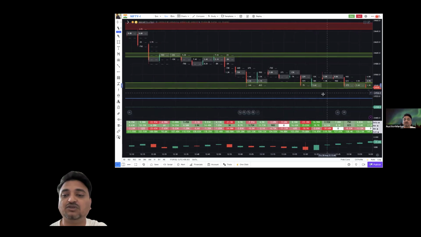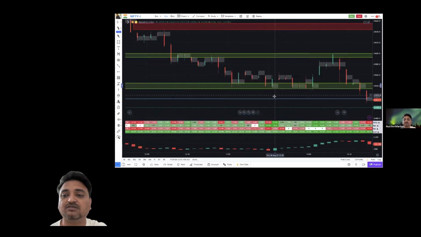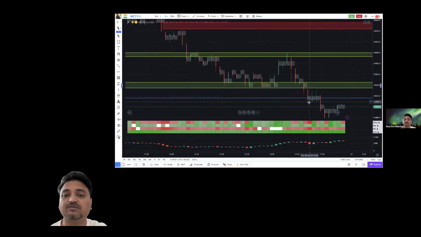And it tried to reach this particular volume node. You can see here, price travels from one volume area to another volume area. This is what I wanted to make you guys understand.